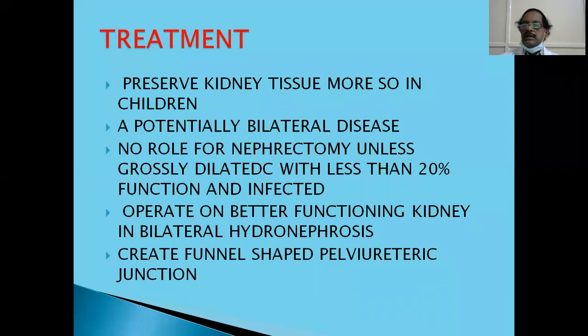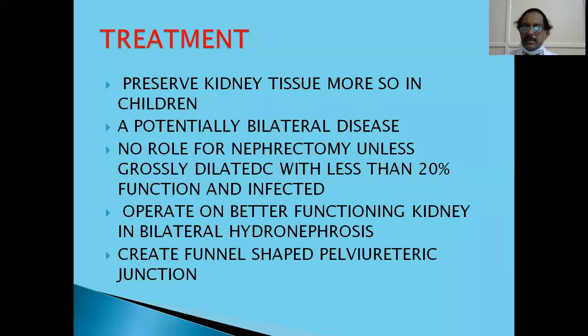But the treatment, whatever it is, your motto is to preserve kidney tissue. Once God has given you two kidneys, but hydronephrosis is potentially a bilateral disease. If you remove one kidney for hydronephrosis, there is only one more kidney. You cannot remove that also. So, especially in children, you have to preserve the kidney. As I said before, the motto of urologists is to conserve nephrons. So this renal tissue has to be preserved. And whenever possible, you have to do a repair, a pyeloplasty only.